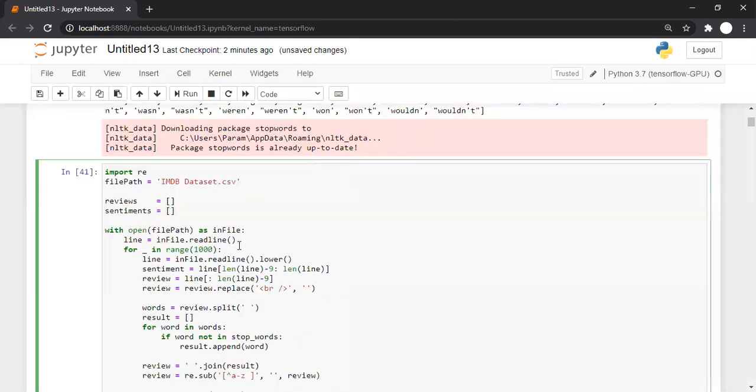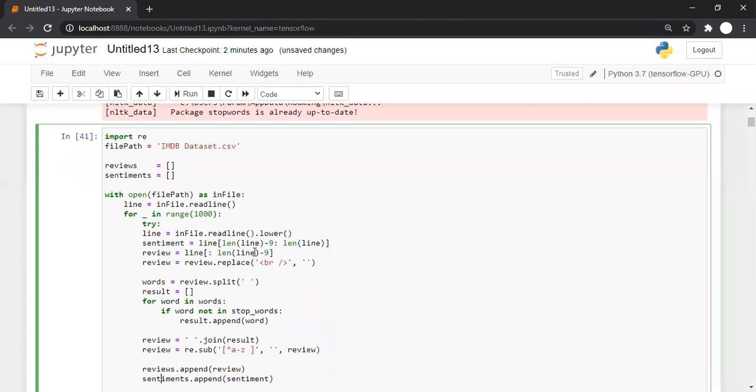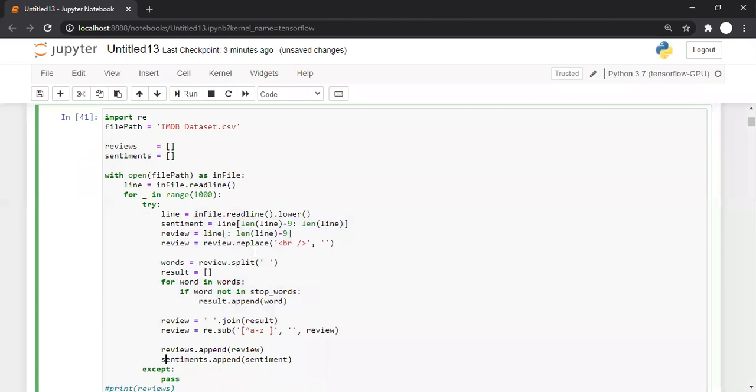And after that, what we can do, we can use try except here now, so as to avoid any kind of error. Am I right? And here I can write pass also. I don't want to do anything. Let it be. If there is any error, we are not concerned about it.